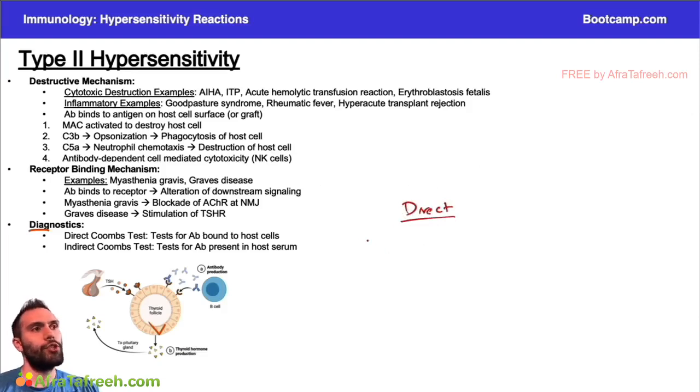So you have to understand for each of these tests what's going on with your host, right? This is going to be your patient. And then what are you adding essentially? Okay, so what's the lab thing that you're adding? So here's the host, and what are you adding? In the direct Coombs test, we're testing for the antibody bound to host cells.